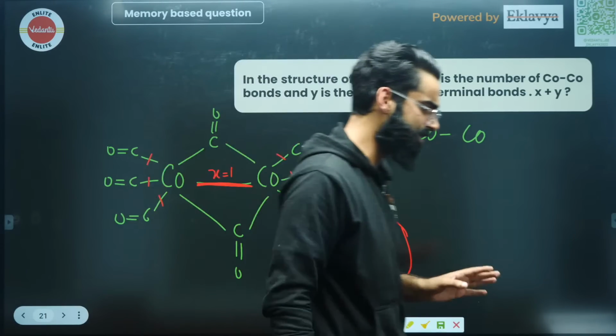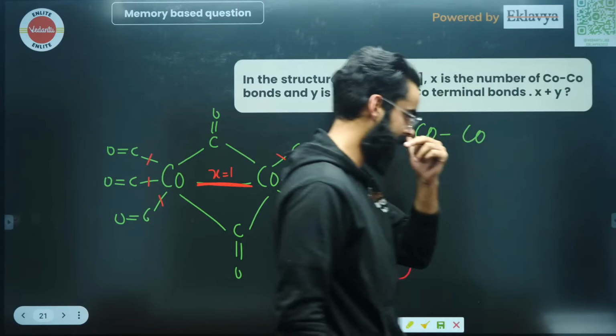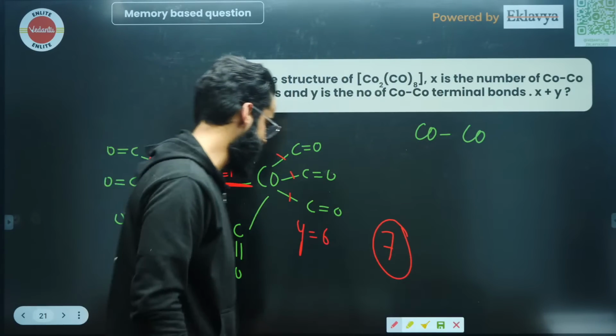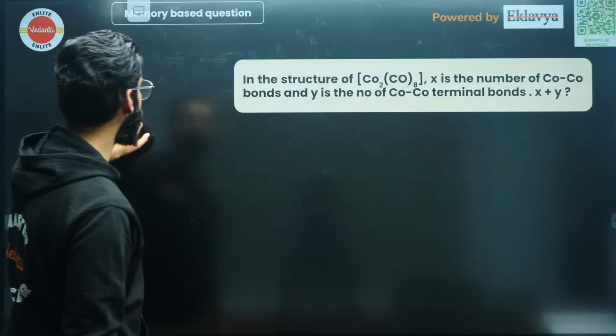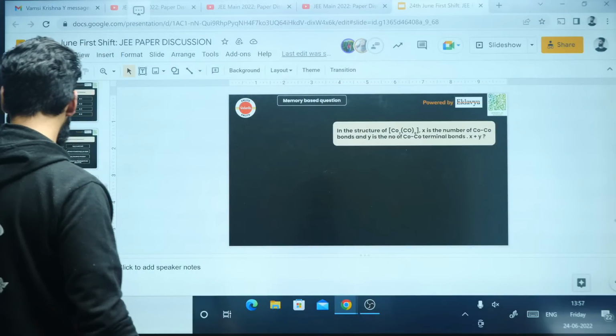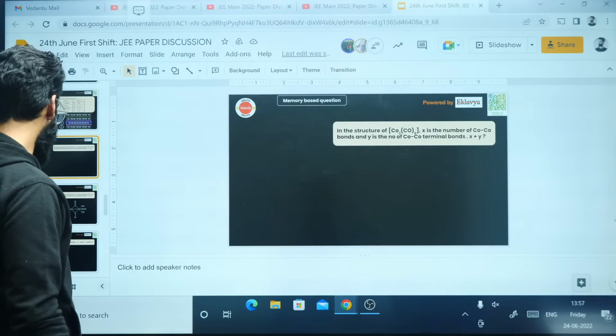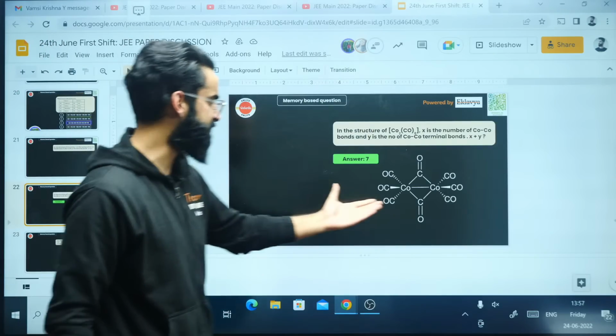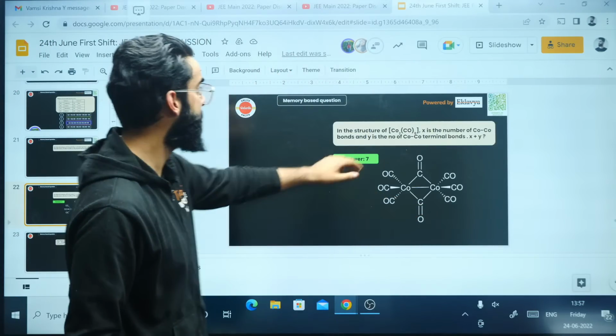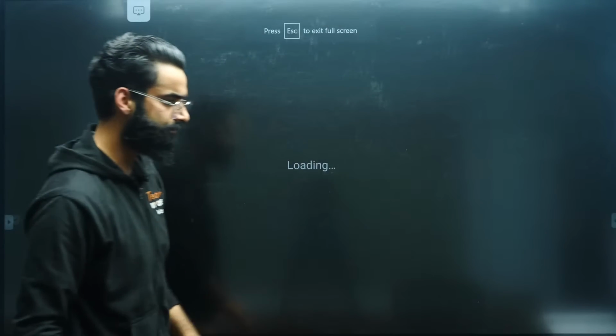Just by knowing the structure, you can kill the question. Perfect. How many of you got it right, my dear people? So 7 is going to be the correct answer of this particular question if you just remember the structure. This is the structure as I've shown you, and you can take it out, right, people?